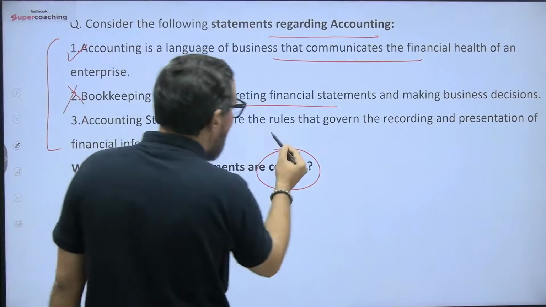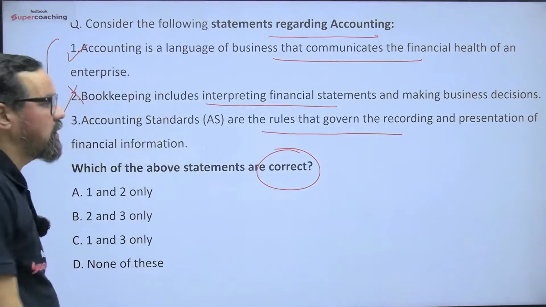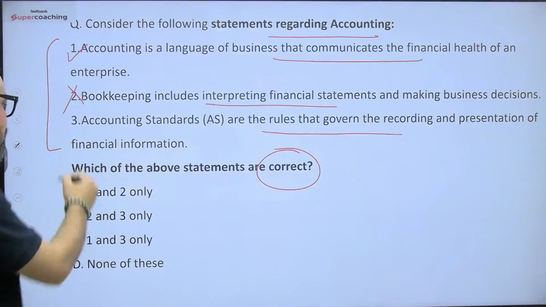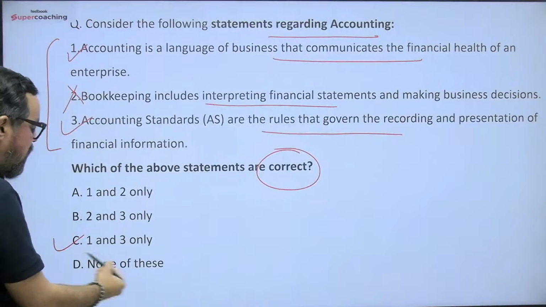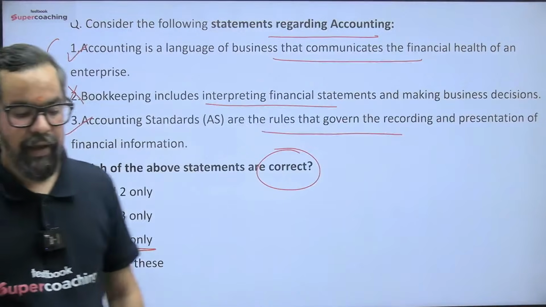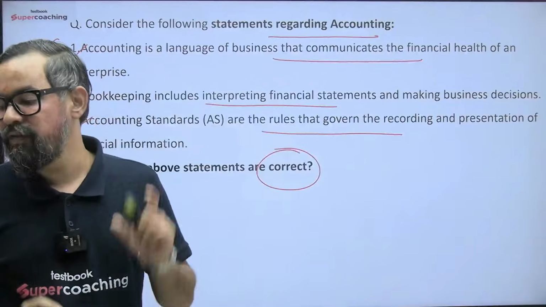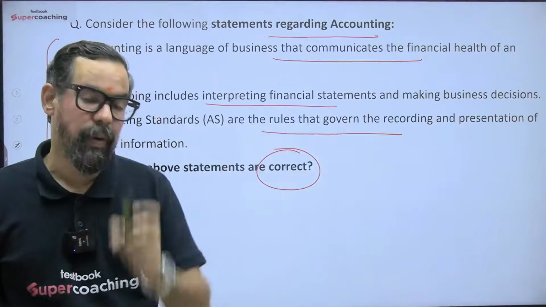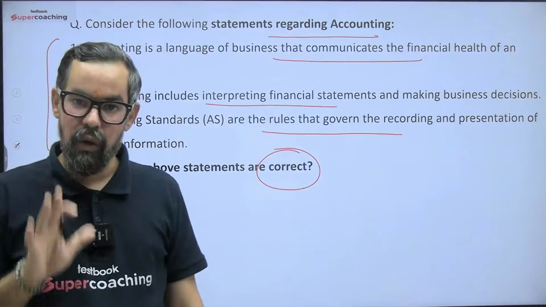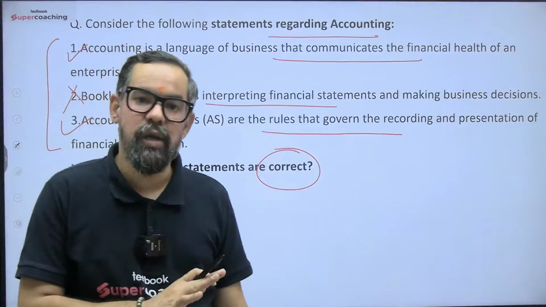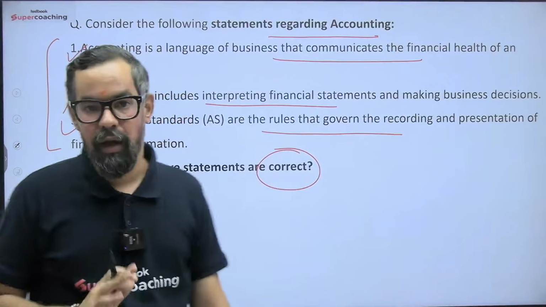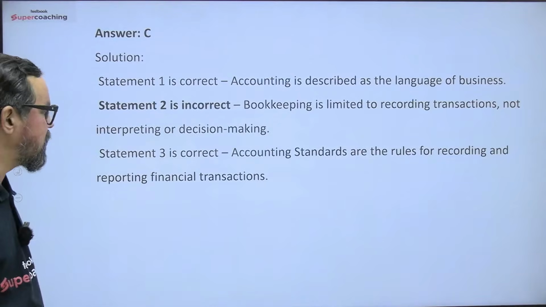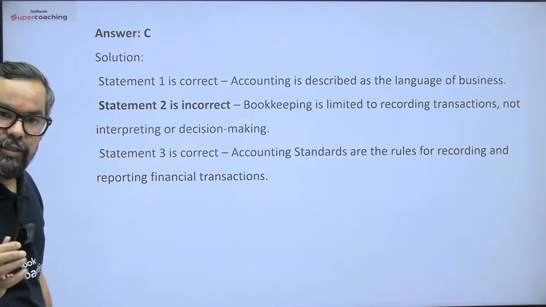Accounting standards are the rules that govern the recording and preparation of financial information. 100% true. So when it comes to accounting standards, like how companies need to prepare their final accounts, that is generally governed through the accounting standards. We have 29 mandatory accounting standards. When it comes to Indian accounting standards, we have 39 Indian accounting standards. So bookkeeping is limited to recording transactions. It is not about interpretation and decision making.